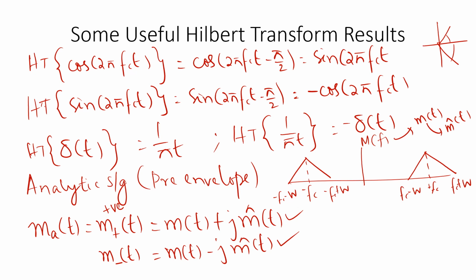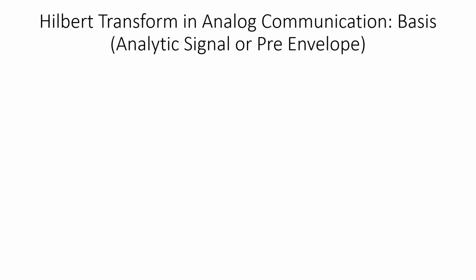What it does to a spectrum. Even though we won't see what exactly happens to the time domain expression, if you do this operation, how the spectrum is getting modified, that is what we are going to see next. That's the Hilbert transform application to analog signals, and the basis of that is the concept of analytic signal or pre-envelope.